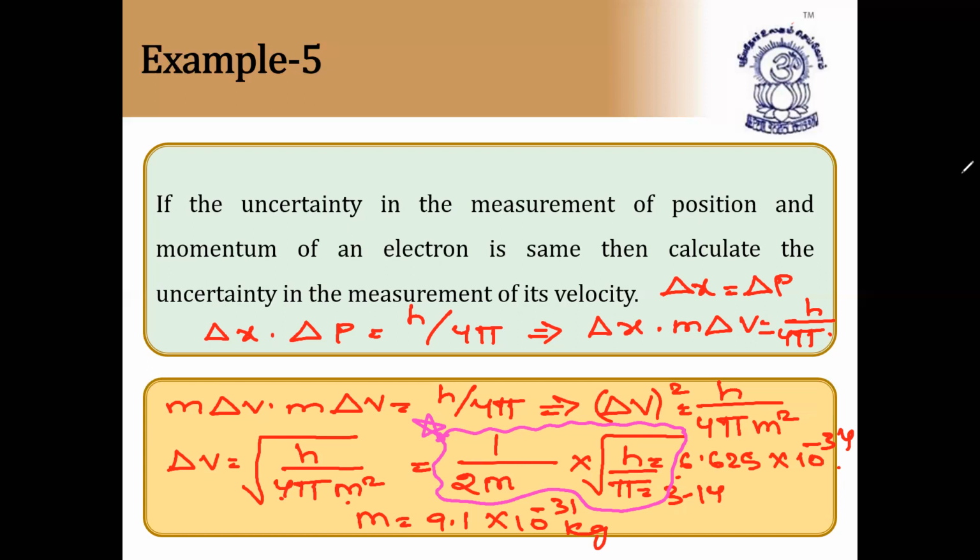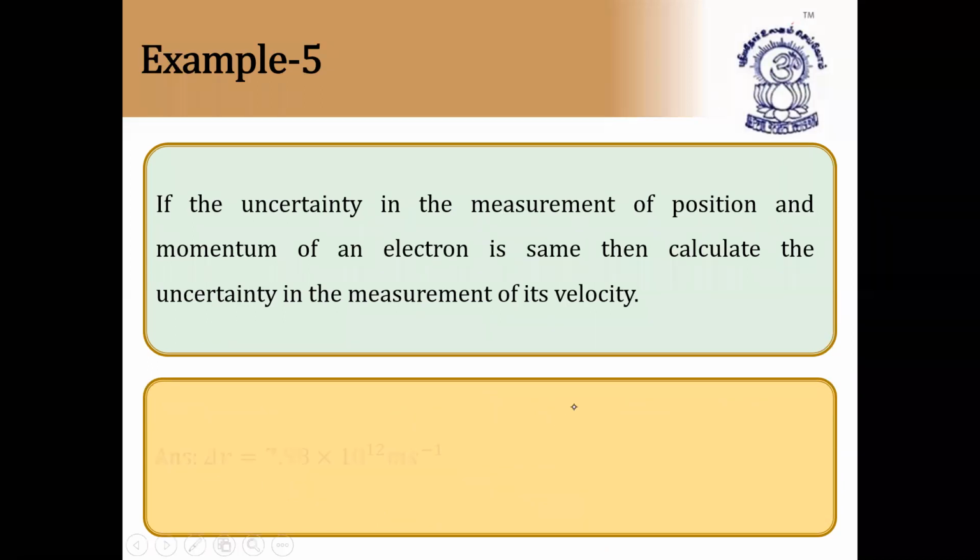And here they have calculated the value. By substituting these values, you will get the value of delta v also. Now the answer is delta v is equal to 7.98 into 10 to the power 12 meters per second. But in the objective exam, they'll ask only the formula, not the value. If they ask us to find the value also, you can find it out. So I hope this is clear. Next.